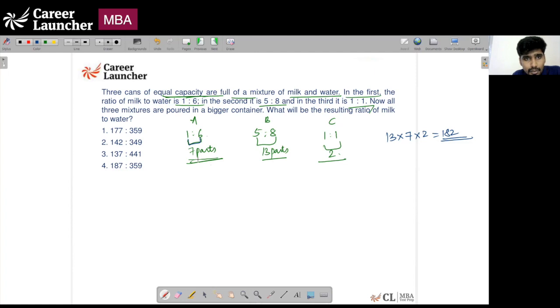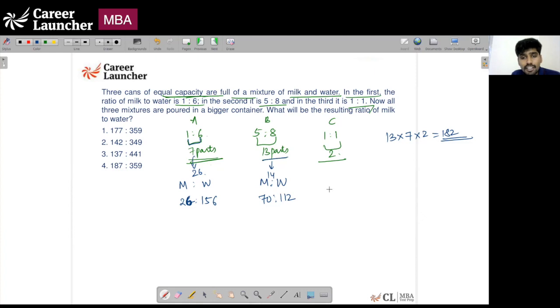Out of 182, if you multiply 7 by 26, in the first can you will get milk to water in the ratio 26 is to 156. In the second can, you multiply by 14, and you will get the ratio 5 into 14, 70, is to 8 into 14, 112.